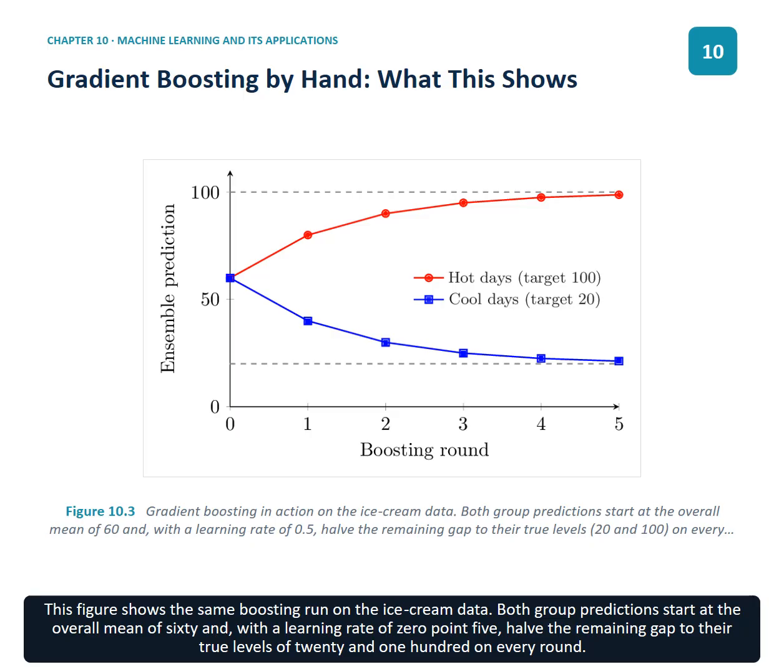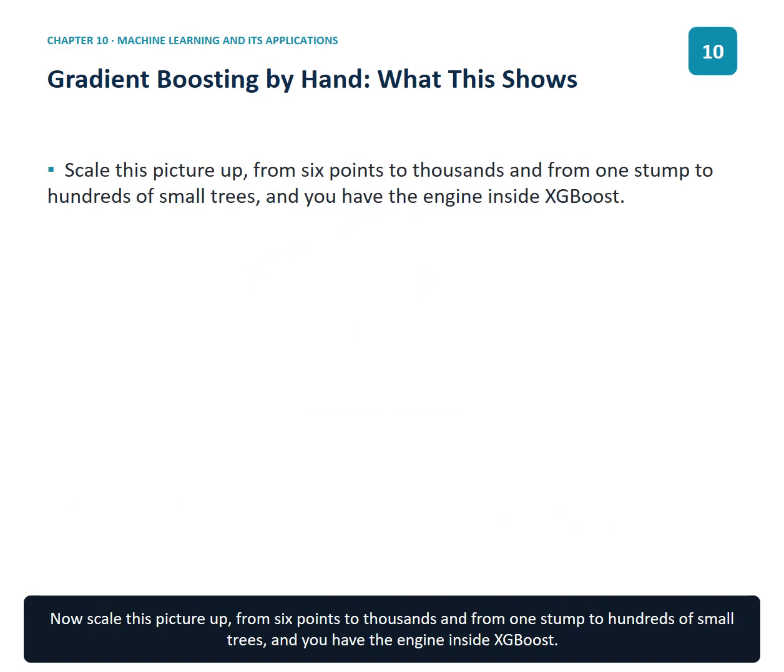This figure shows the same boosting run on the ice cream data. Both group predictions start at the overall mean of 60, and with a learning rate of 0.5, halve the remaining gap to their true levels of 20 and 100 on every round. Now scale this picture up from 6 points to thousands and from one stump to hundreds of small trees, and you have the engine inside XGBoost.